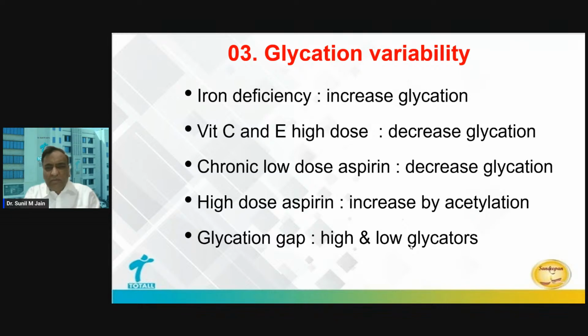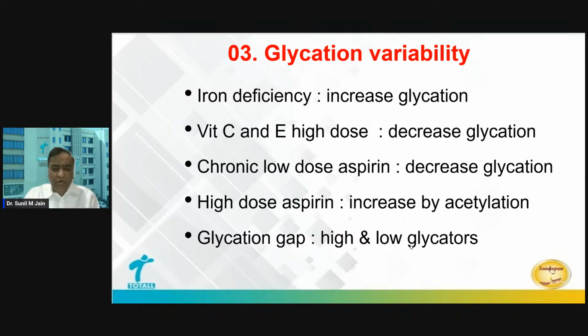Vitamin C and vitamin E. Higher doses, I'm not talking of 300 or 500 mg, but 2 gram kind of doses, can decrease the glycation rate. And that's how the HbA1c can be falsely low. Chronic low dose aspirin, but this was a minor effect. While a higher dose of aspirin, which is used by rheumatologists in a dose of 1.5 to 2 gram, can increase it by the acetylation process.